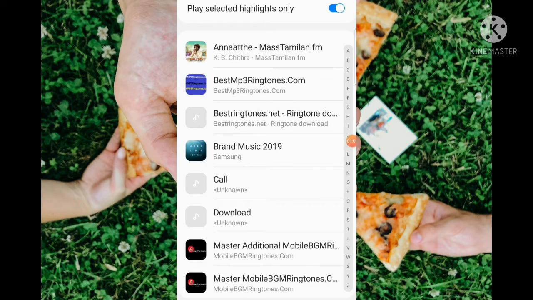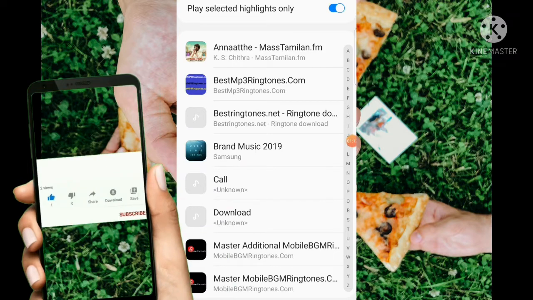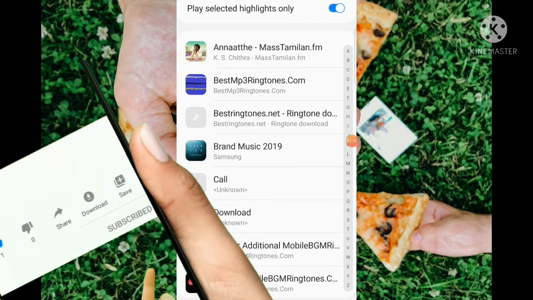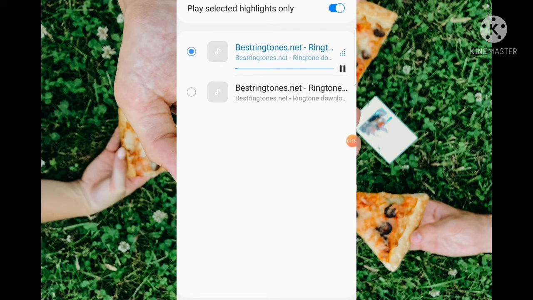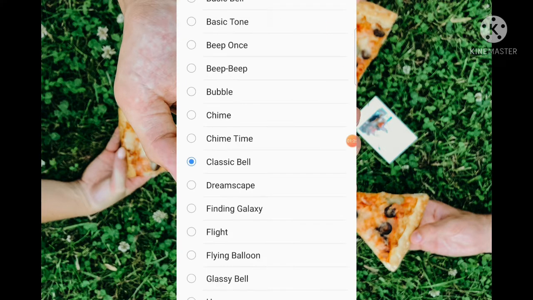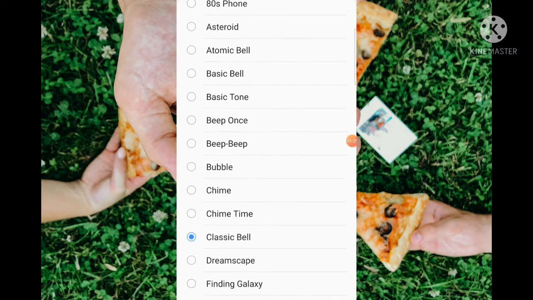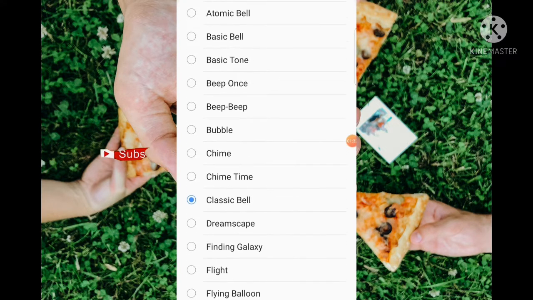Next, you go to Album. Here you can download your favorite songs or favorite dialogue, anything you can download from a website. And I am just showing, for example, the ringtone. Done. Okay. Here you can see the custom ringtone. Very simple method. Okay, you try.